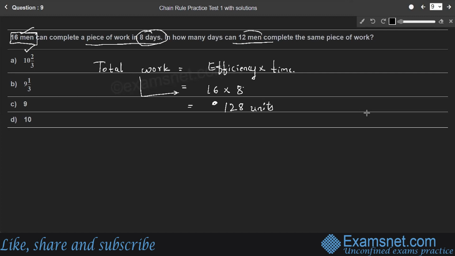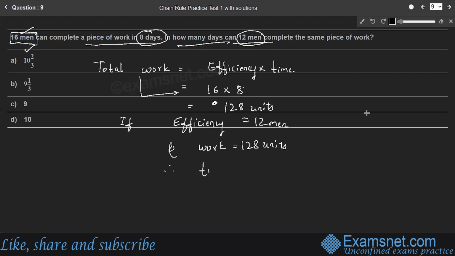So in how many days can 12 men complete the same amount of work? In the second case, efficiency is equal to 12 men, and work is the same, so work is equal to 128 units. So what is the number of days taken by them to complete the same amount of work? Therefore, time is equal to total work 128 divided by efficiency, right?